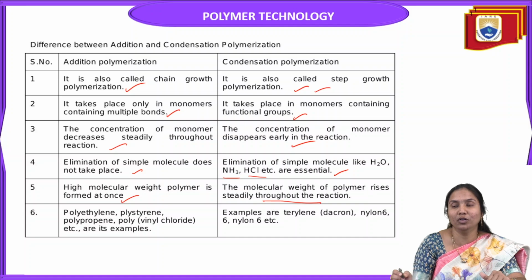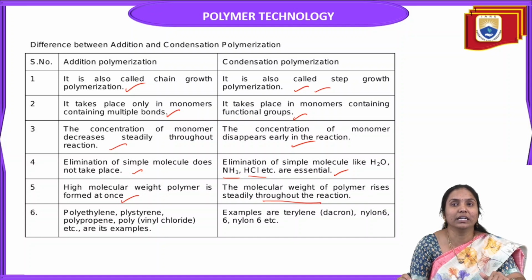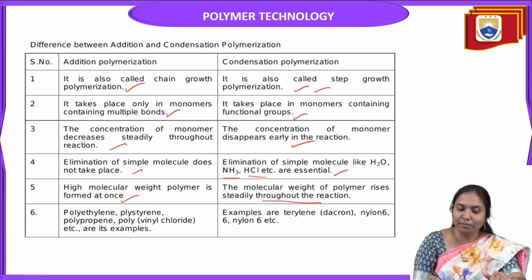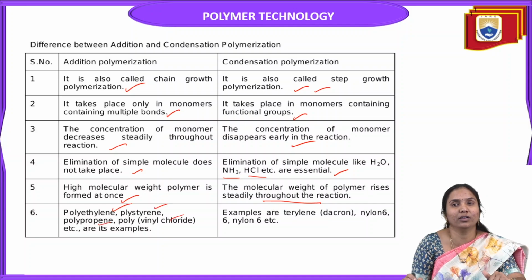But in condensation, the molecular weight of the polymer rises steadily and changes throughout the reaction. Examples of addition polymerization are polyethylene, polystyrene, polypropylene, polyvinyl chloride, etc. In condensation polymerization, examples are terylene, nylon 6, nylon 6,6, etc.